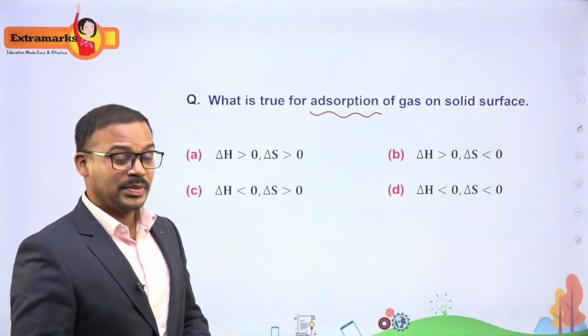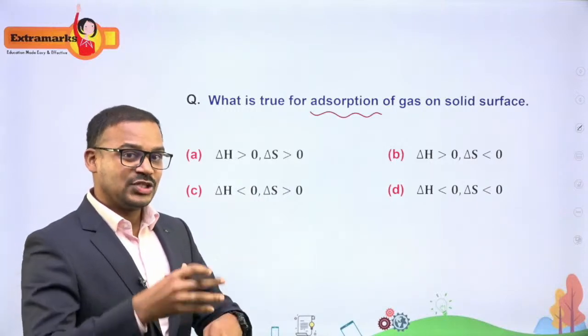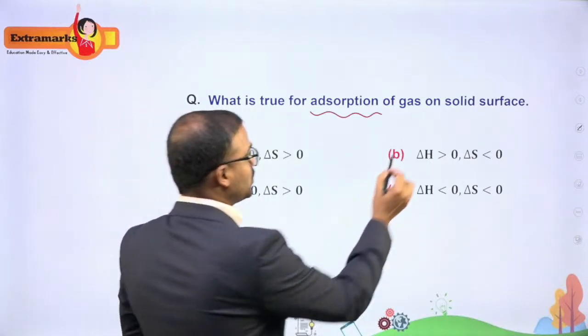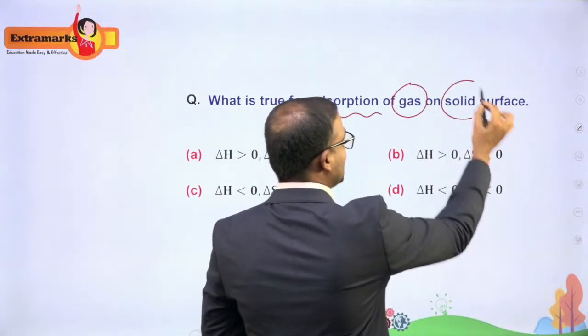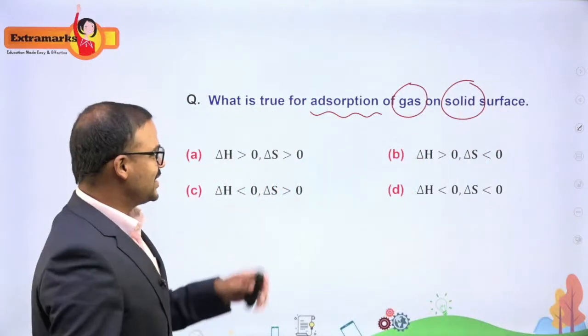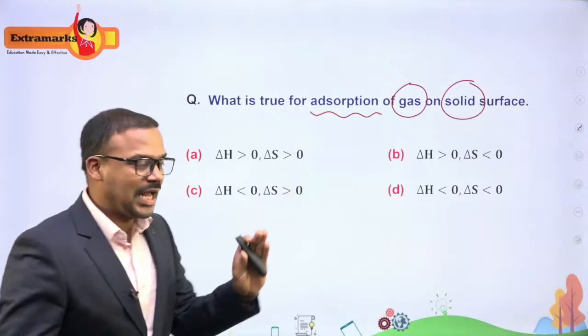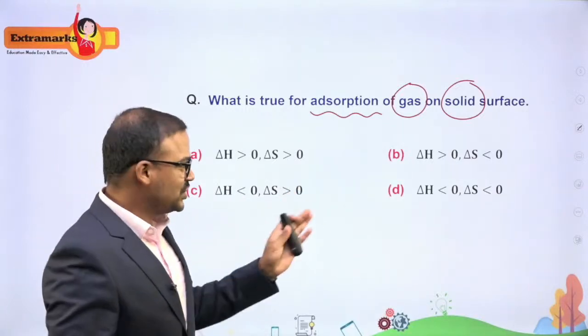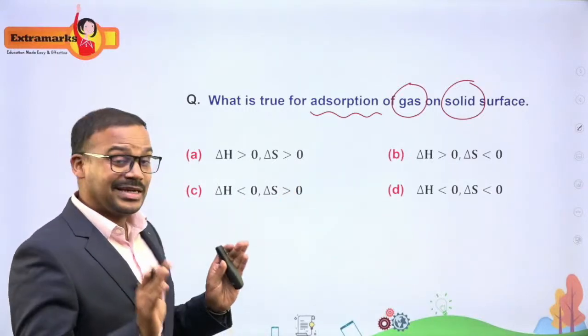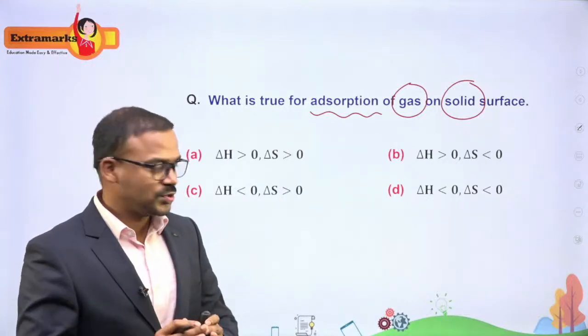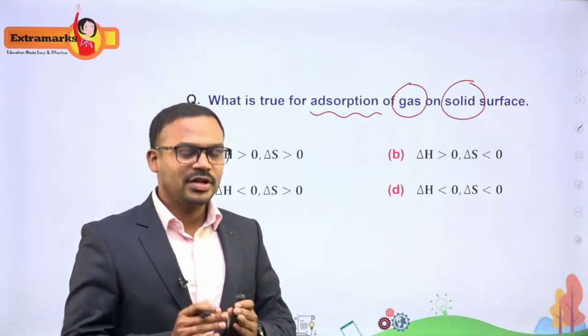We know that adsorption means what? Tell me. There is gas getting adsorbed onto a solid surface. So they're asking about the adsorption of a gas on a solid. Let's see how these thermodynamical factors are changing. Basically they're asking us about delta H, the enthalpy of this adsorption, and the entropy involved in this adsorption.